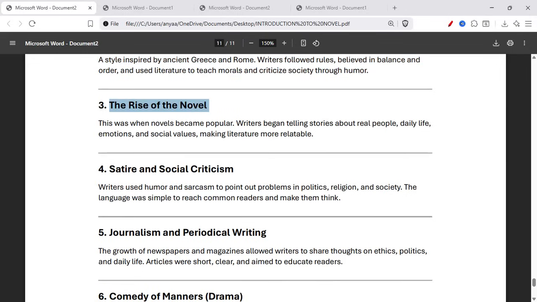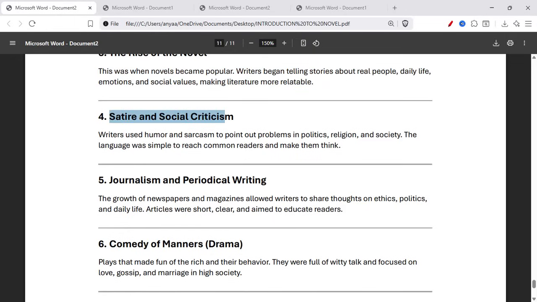Number three, the rise of the novel. This was when novels became popular. Writers began telling stories about real people, daily life, emotion, and social values, making literature more relatable. Number four, satire and social criticism. Writers used humor and sarcasm to point out problems in politics, religion, and society. The language was simple, to reach the common reader and make them think.